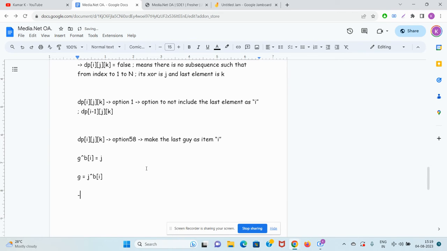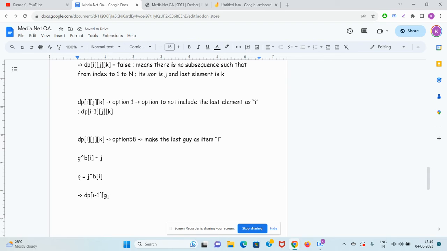So the next option will be, if there is a subsequence from index 1 to i minus 1 such that its XOR is g, because from 1 to i minus 1 the XOR will be g, right?